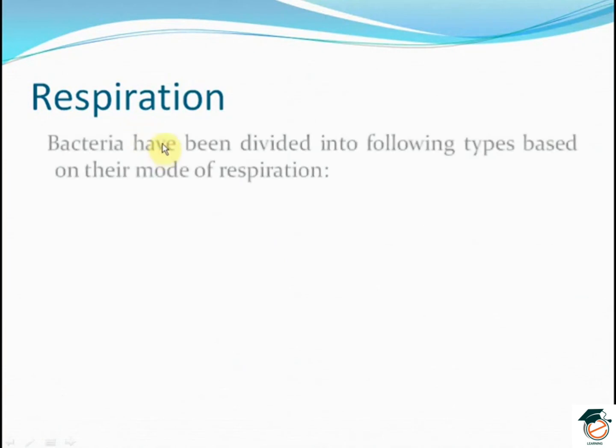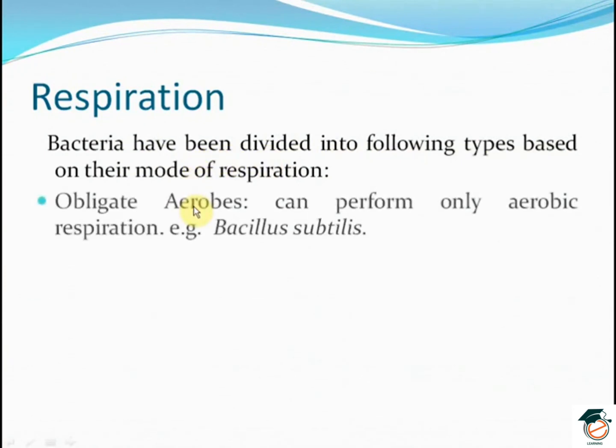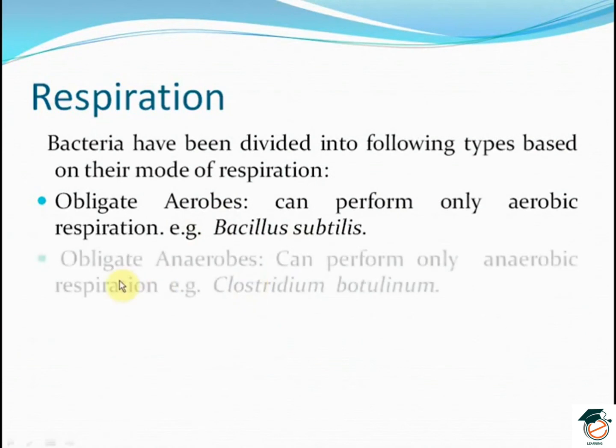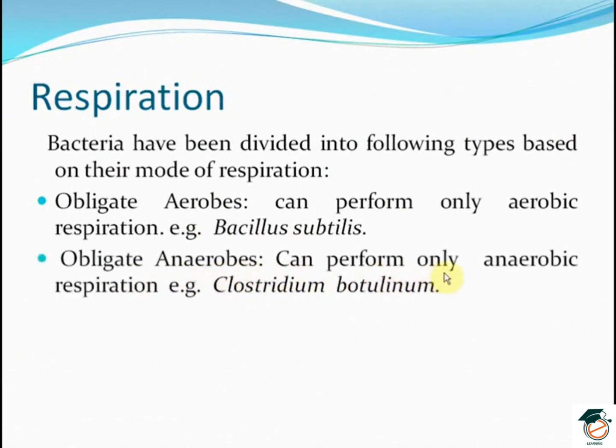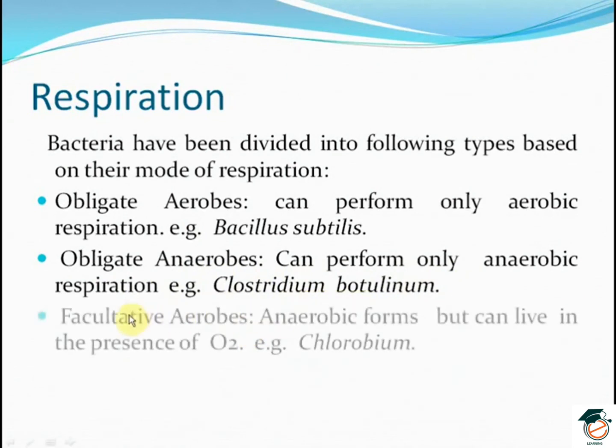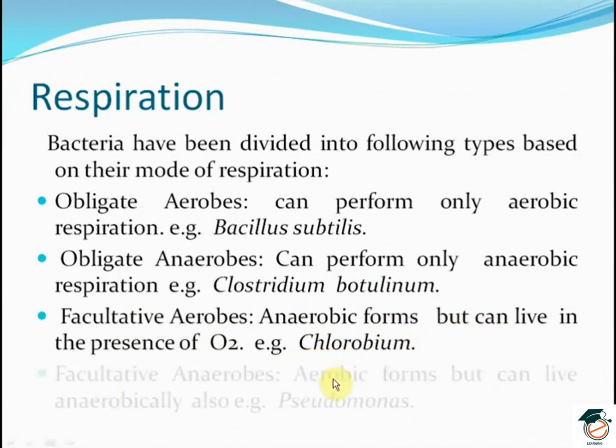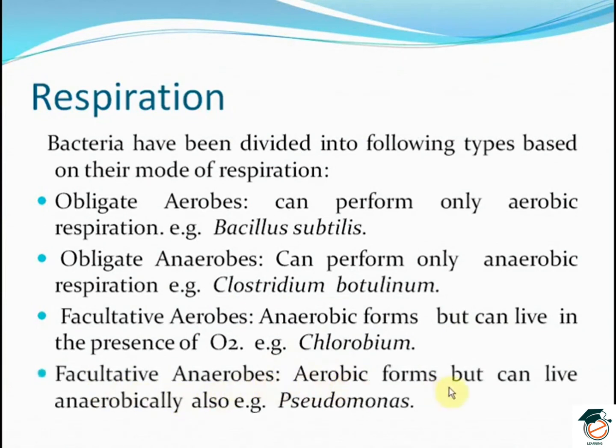Respiration. Coming to the respiration in bacteria, the bacteria have been divided into the following types based on their mode of respiration. Firstly, the obligate aerobes. They can respire only aerobically. Example is Bacillus subtilis. Obligate anaerobes, which can perform only anaerobic respiration. Example is Clostridium botulinum. Facultative aerobes are the anaerobic forms but can live in the presence of oxygen. Example is Chlorobium.